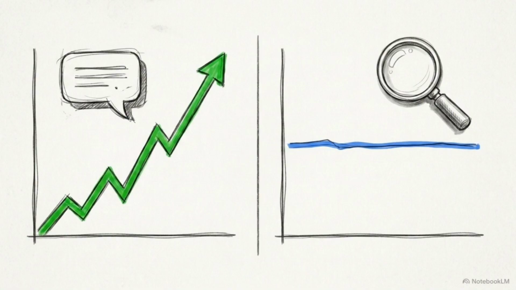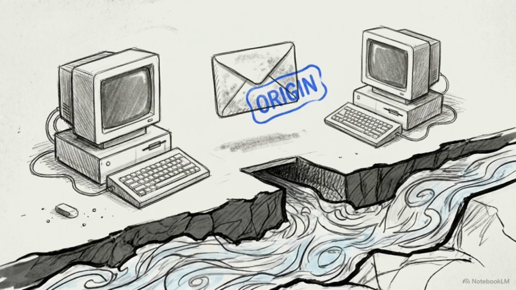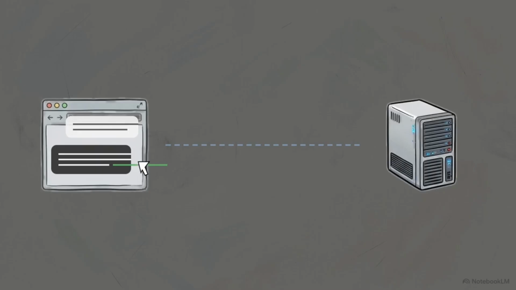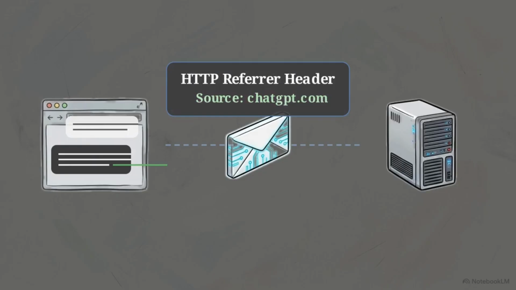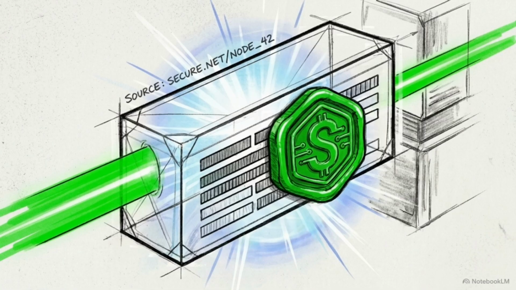Web analytics depend on an origin reporting protocol. When a user clicks a link, their browser communicates its previous location to the destination server. When a user clicks a link inside a chat interface, an HTTP request packet travels to the destination server. Inside is the HTTP referrer header, containing the source domain URL. Reaching the server, GA4 scans this string.